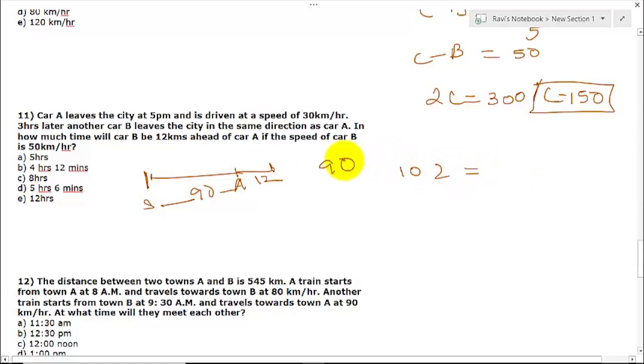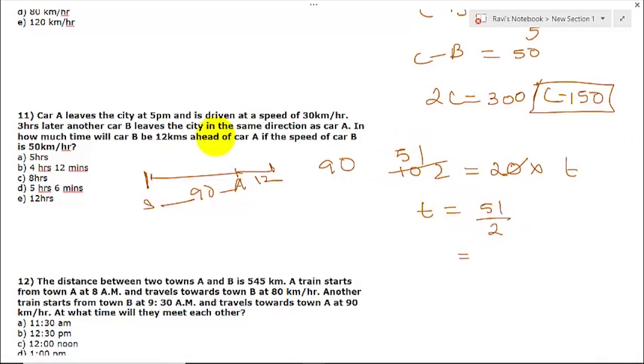So distance is equal to speed into time. How much will the speed be? We are moving in the same direction, so it will be the difference. We have to find that time, that is T. So T will be 102 by 20, that is 51 by 10. Okay, so let us find the value. This will be 5 and 1 by 10 hours.